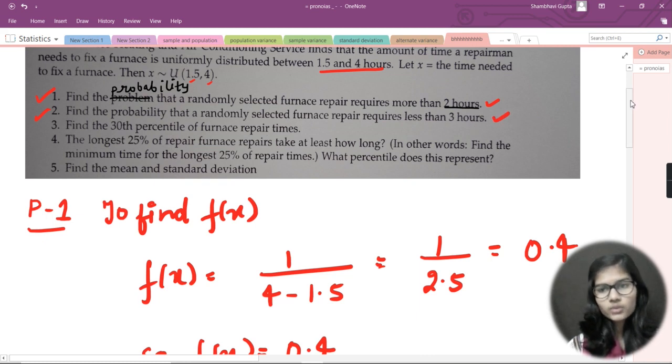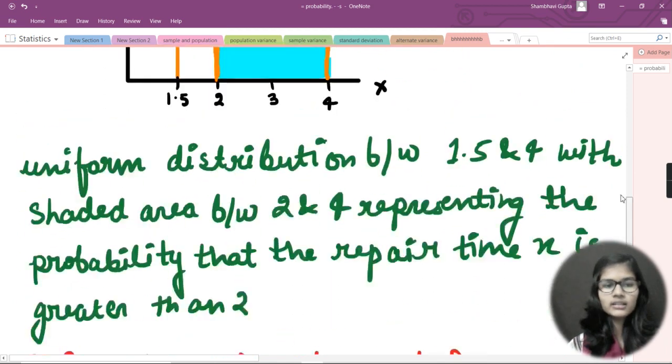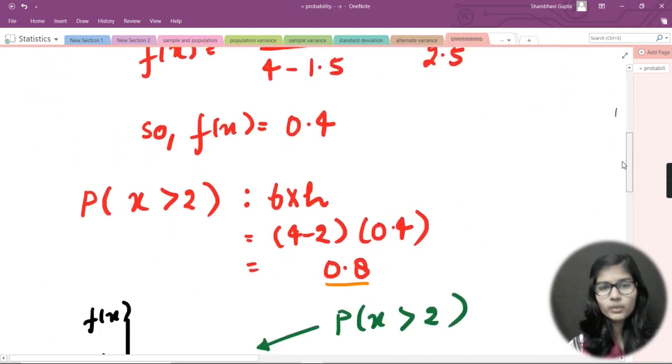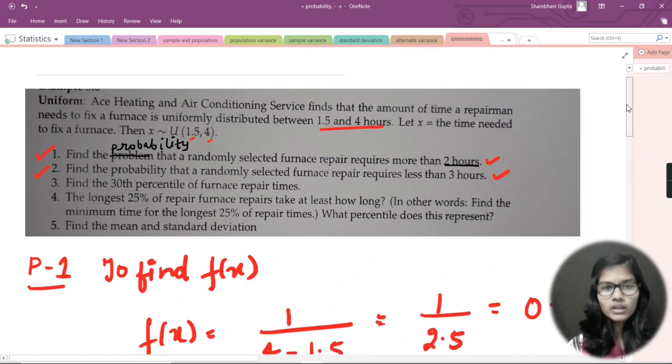So for less than 3 hours, we have x is less than 3. Here we did the same thing, and we just found the base times height. Now base is 3 and this is 1.5. So I did the same thing, and from here we finally found out the whole idea about doing these things, right? So this is the whole idea about solving the first and the second questions.